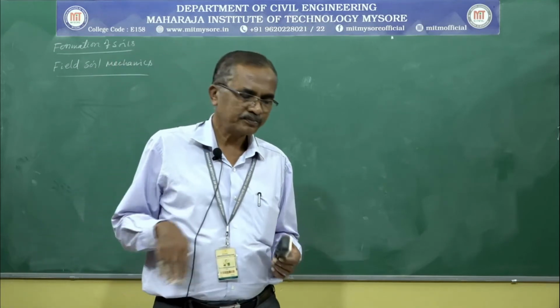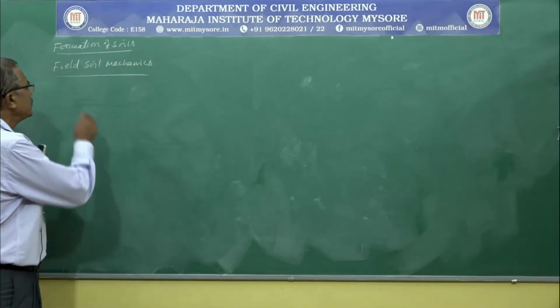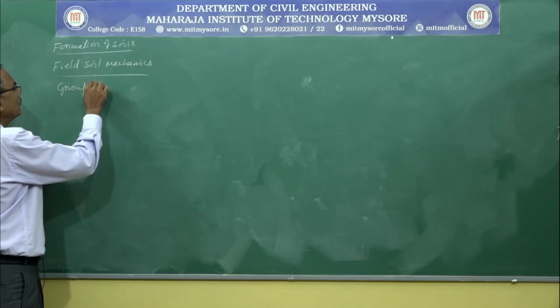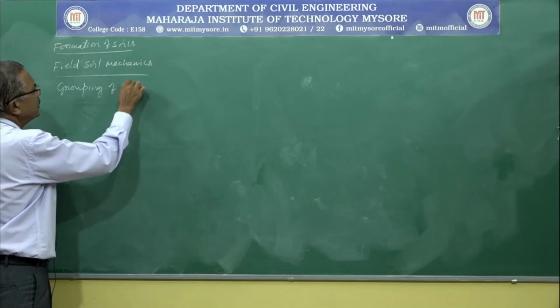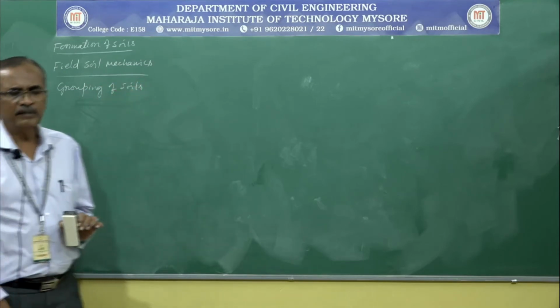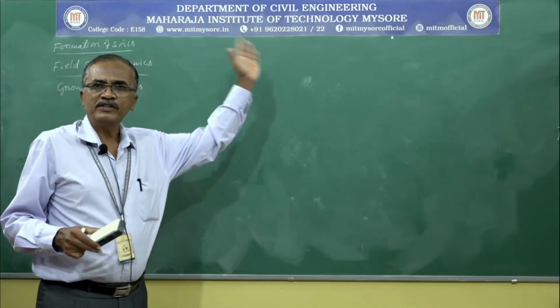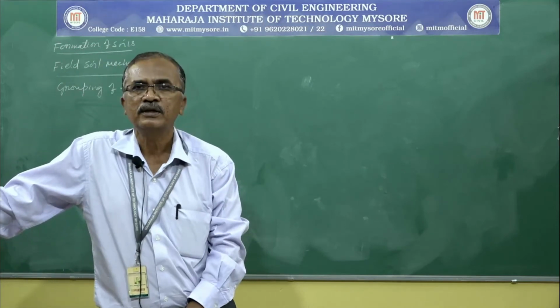After this, we discussed how to group soil based on particle size, before taking up the various terminologies for better understanding. So, tentatively we fixed there the range of particles for various soils.